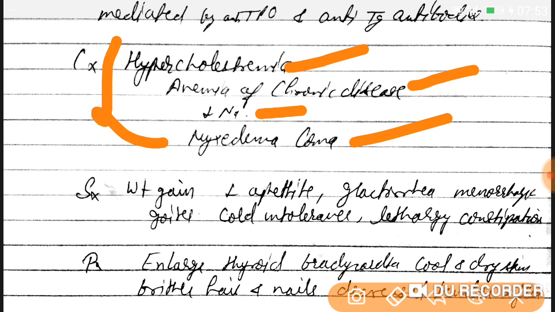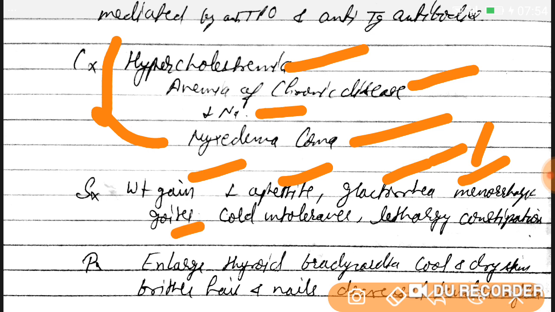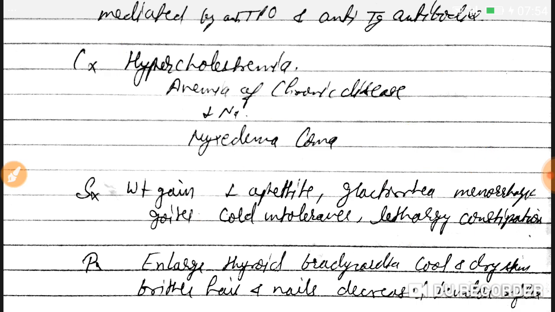Now, what are the symptoms? Symptoms are weight gain, decreased appetite, galactorrhea, menorrhagia, because when there is an increase in TRH or thyroid hormones, it causes a prolactin increase, which is responsible for galactorrhea and menorrhagia. Now, goiter, cold intolerance, lethargy, constipation, these are the symptoms.